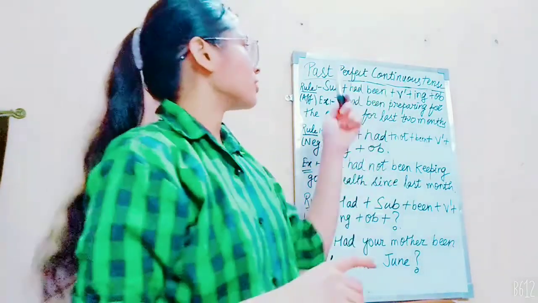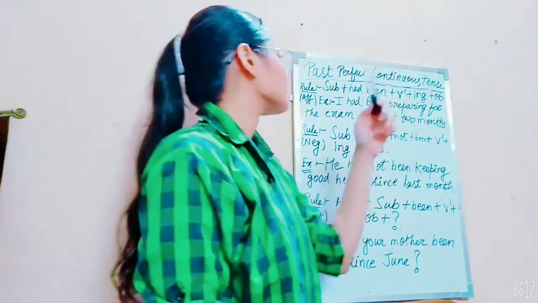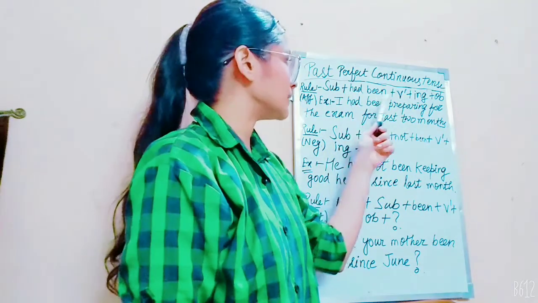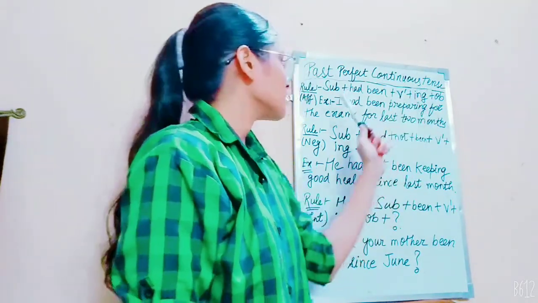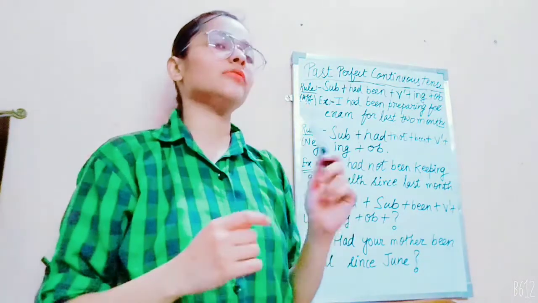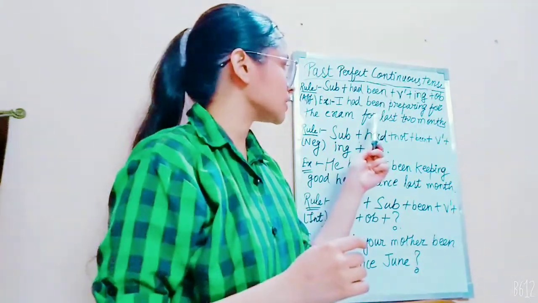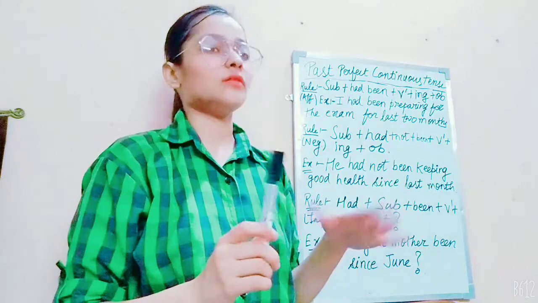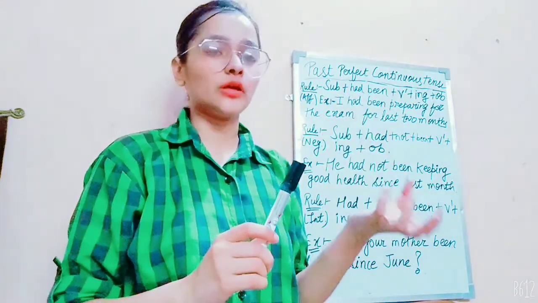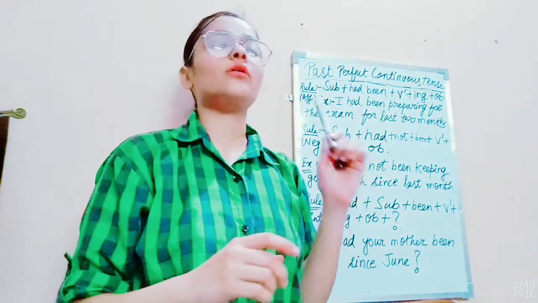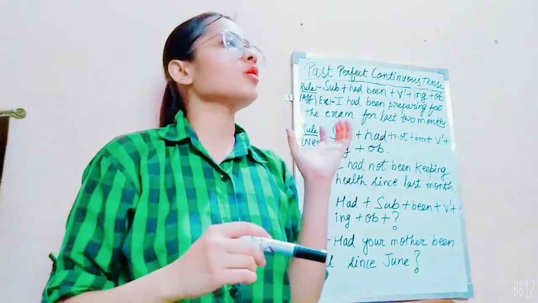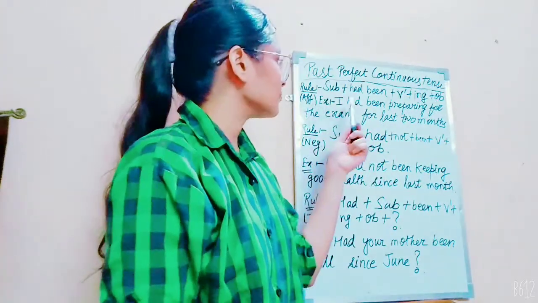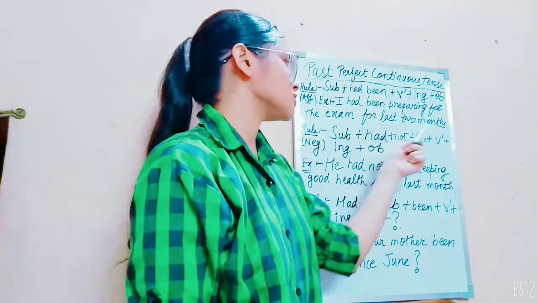So our last topic of past tense is past perfect continuous tense. Its rule for affirmative or positive sentences is subject plus had been plus verb's first form plus ing plus object. Here I had already mentioned in the previous videos of present tense the special case of for and since. For is used where time is not definite, which mentions an indefinite period of time. And since is used for a particular duration of time where time is correctly mentioned, where we know what the exact time is. So, its example, I had been preparing for the exam for last 2 months.